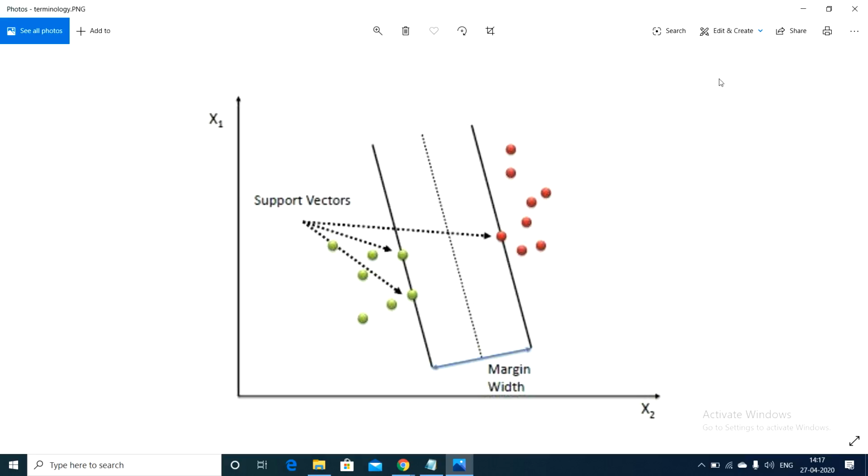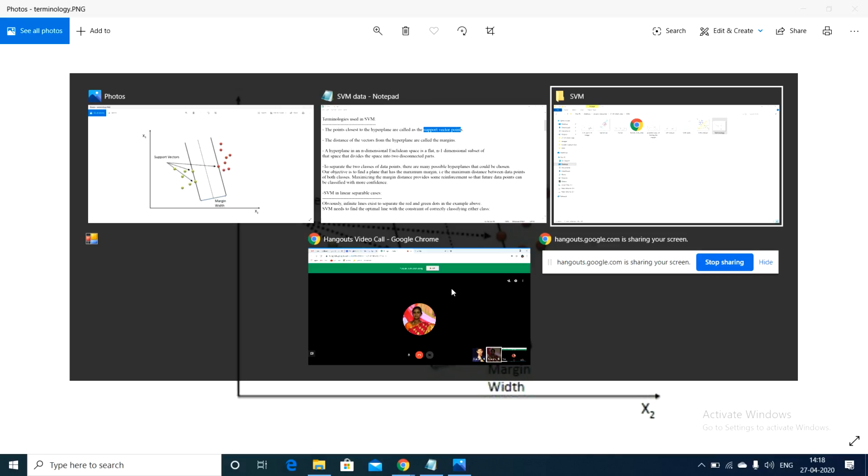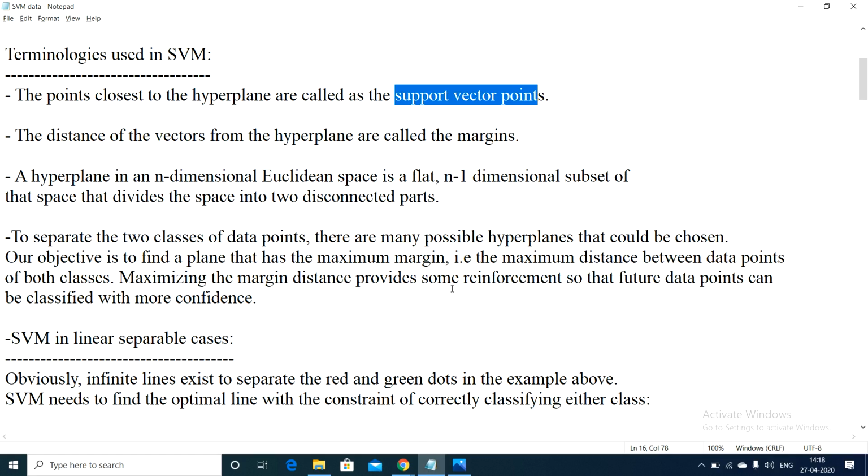So let's see this diagram. This dotted line is called the hyperplane. The points that are nearer to the hyperplane are 1, 2, 3. These three points are called support vector points. Okay, is this clear? I think so. So now let us move on to the margin.